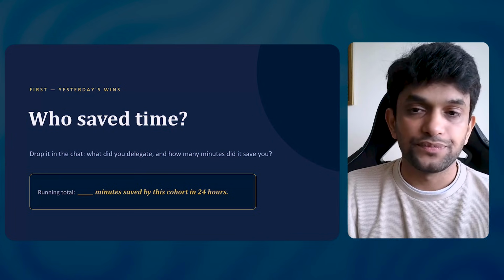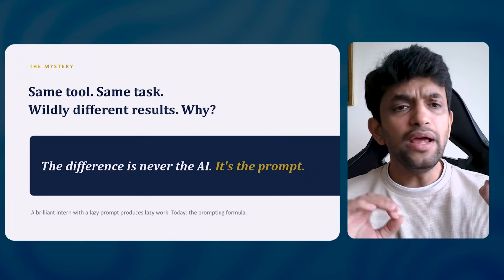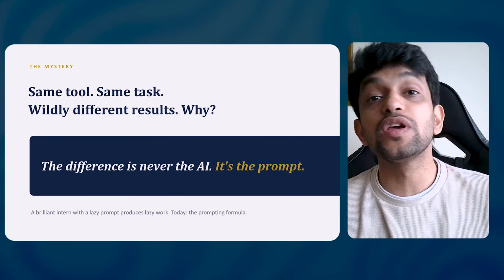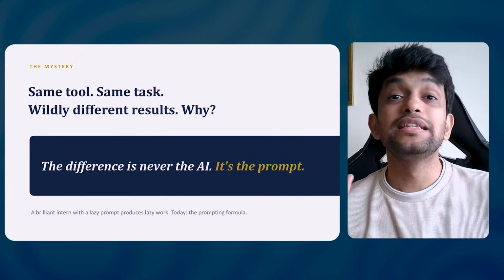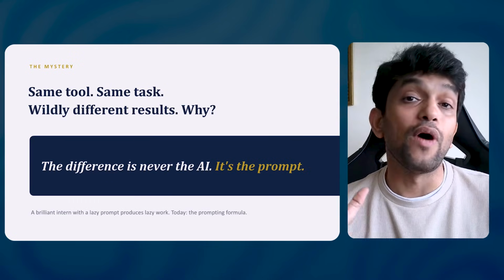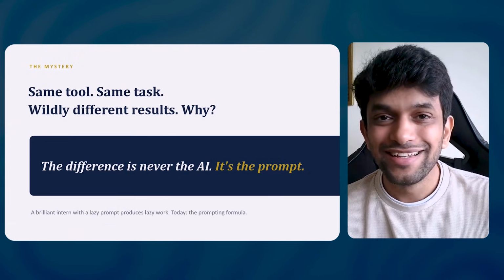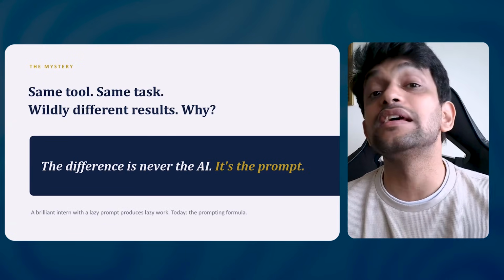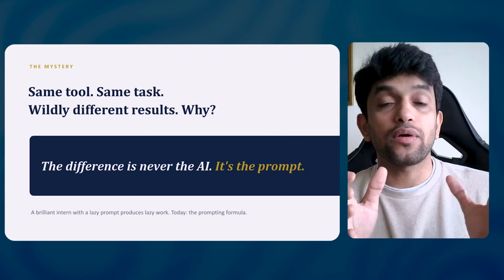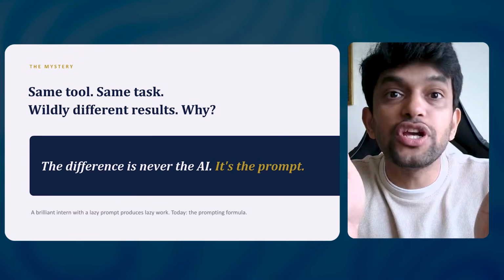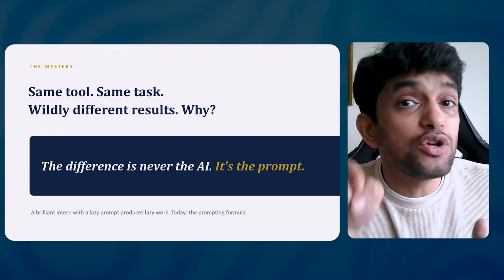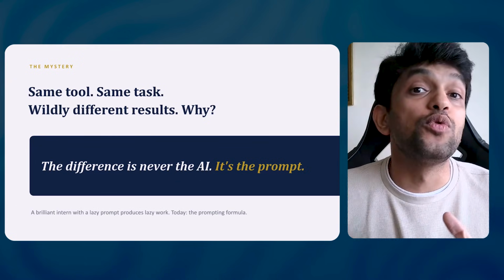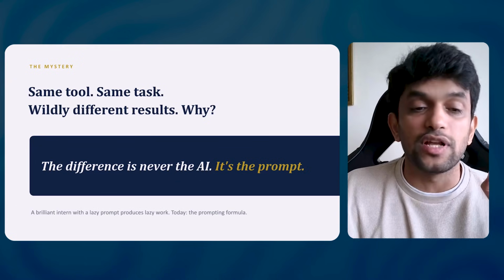Perfect. Now, today, you would have seen many people using the same AI tool, but they get different results. Why? Yes, I told you in the beginning, the difference is never the AI, guys, it is the prompt. What is the question you're asking your AI, and how are you asking the question? That is what defines the output you get from the AI. And that is called prompting.